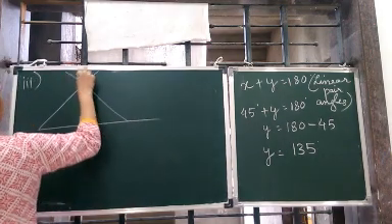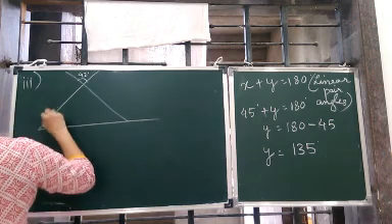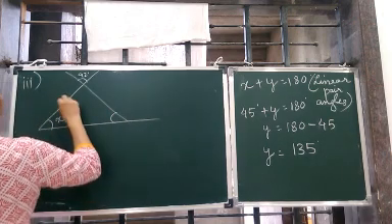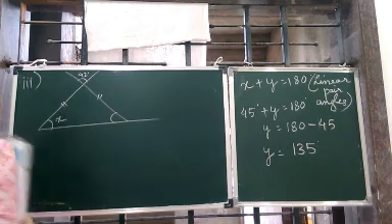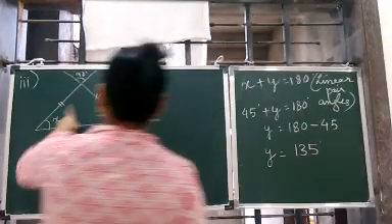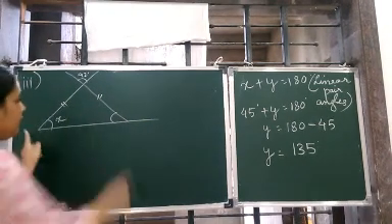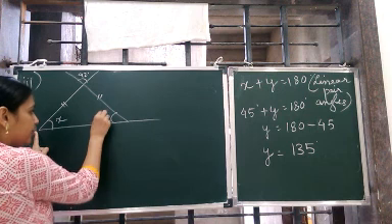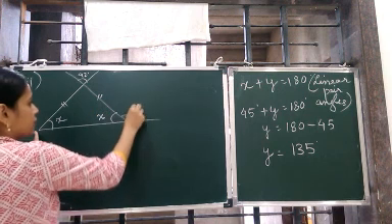Just rough diagram and drawing. It is an isosceles triangle. Why? Because the two sides are equal. It is shown. This is the equality side. That means this is the third side, and the angles formed by the third side will be equal. That means this is x, and this is given y.